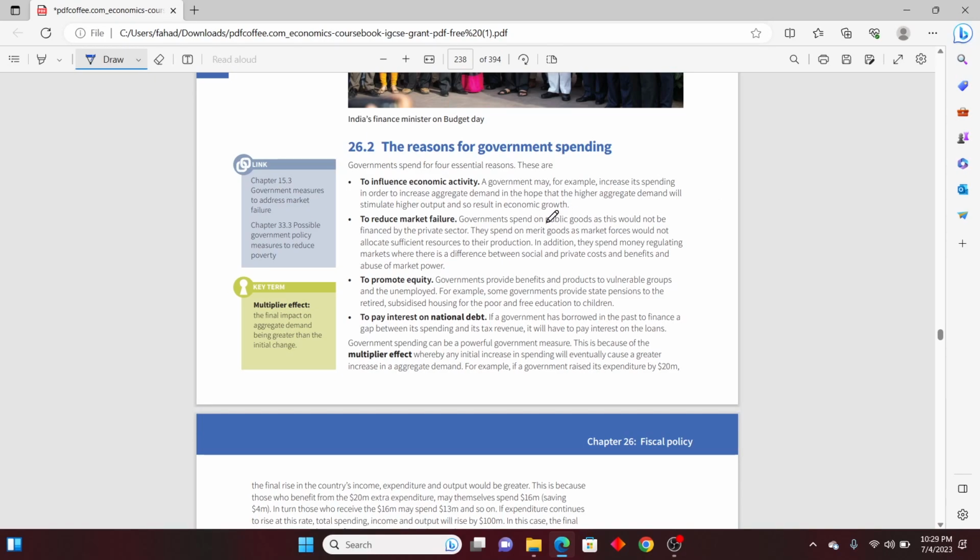The government spends on public goods. As I have already told you, if you haven't seen the video of market failure, do watch the video. Public goods are those goods which are non-excludable and non-rival. It means you cannot exclude anyone from its use. I gave you the example of street lights. You cannot exclude anyone from that. So again, the government just spends on that.